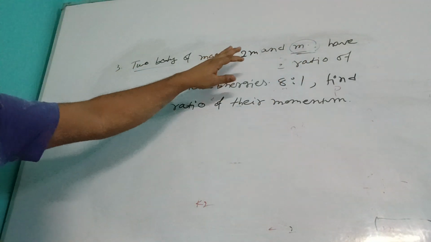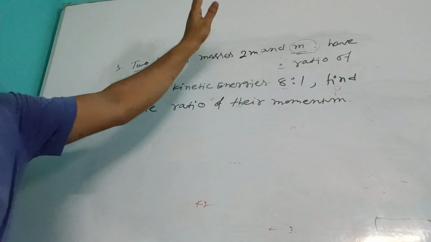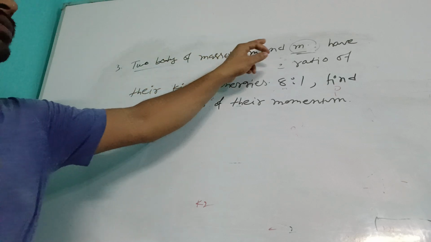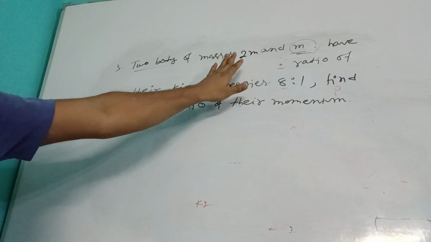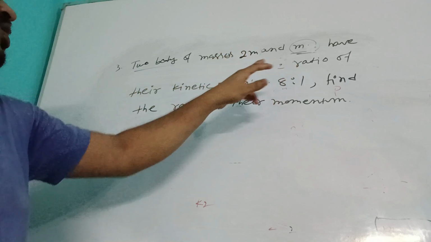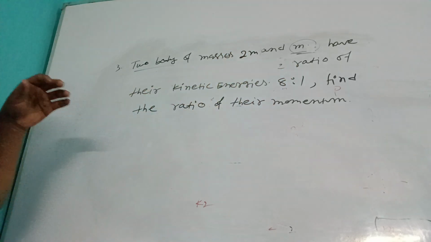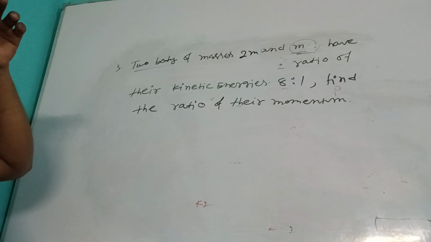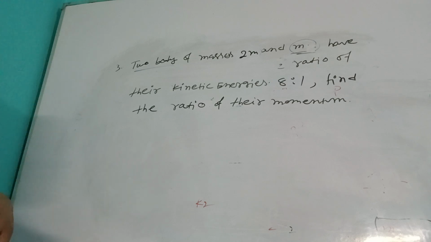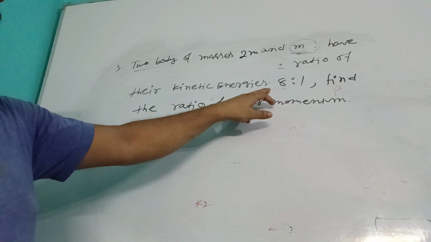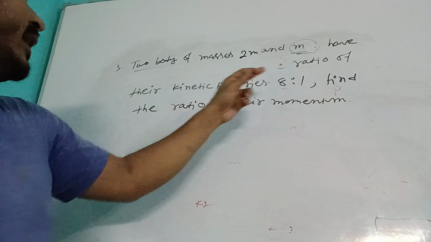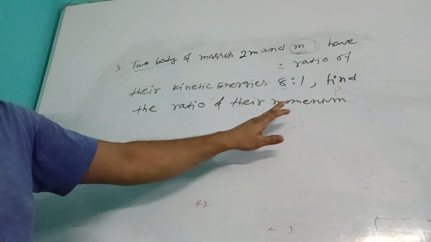Two bodies of masses. भाई दो बॉडी का मास दिया हुआ है, एक का मास है 2m, दूसरा का m. Clear ना? और what is given? Ratio of their kinetic energy. So total question: two bodies of masses 2m and m have their kinetic energies in the ratio 8 is to 1. Find the ratio of their momentum.